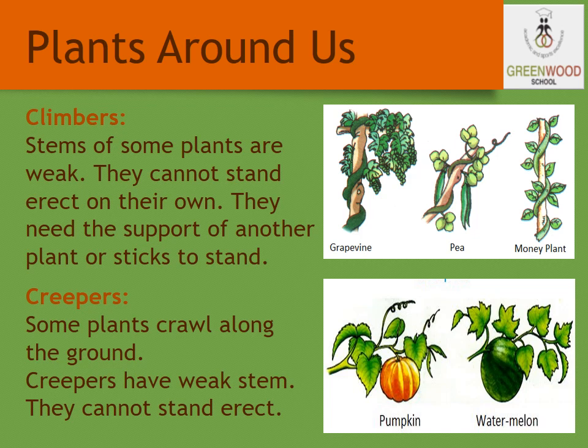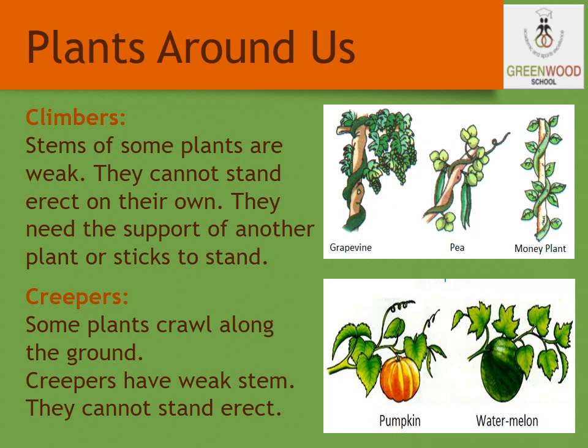The next is climbers and creepers. What are climbers? They have a weak stem. The stems of these plants are very weak and they cannot stand. They cannot stand erect on their own. So they need the support of other plants or a stick to stand. So mainly they take support on the wall or stem to grow. For example, grapevine, pea plant and money plant.